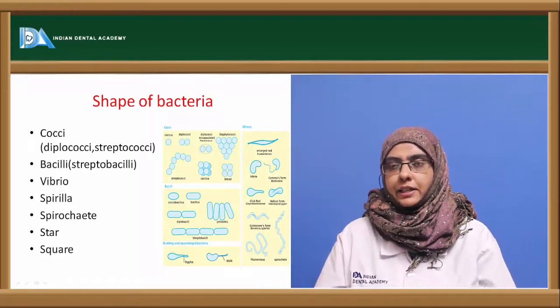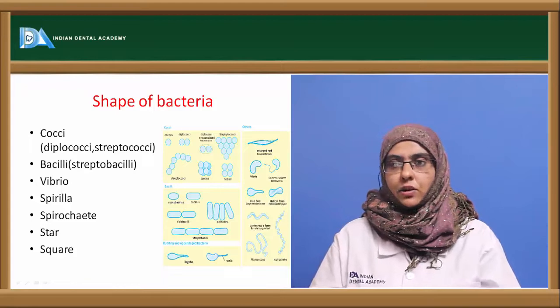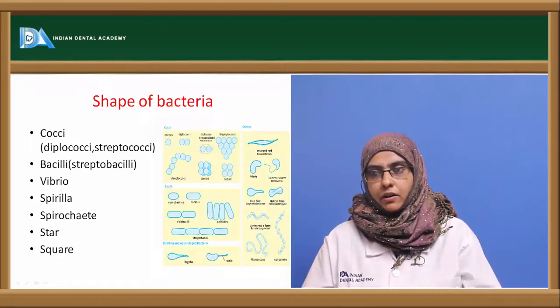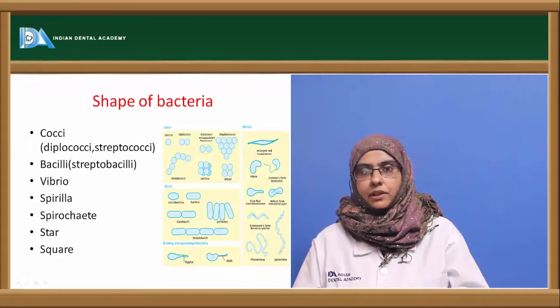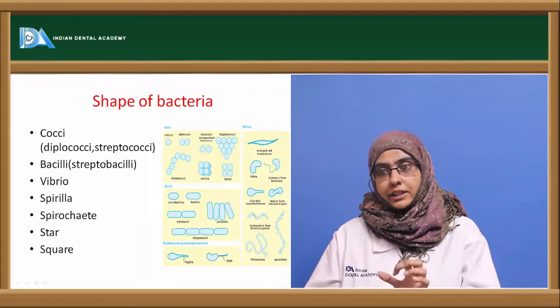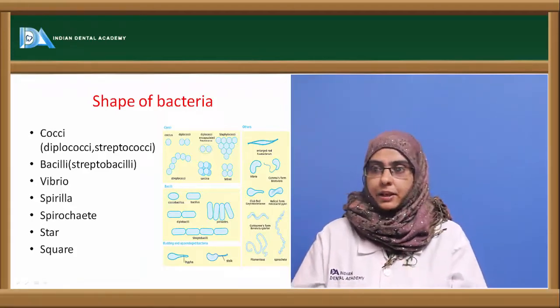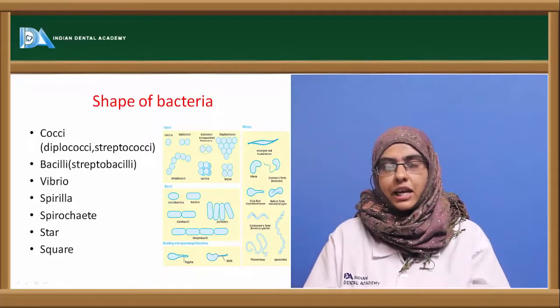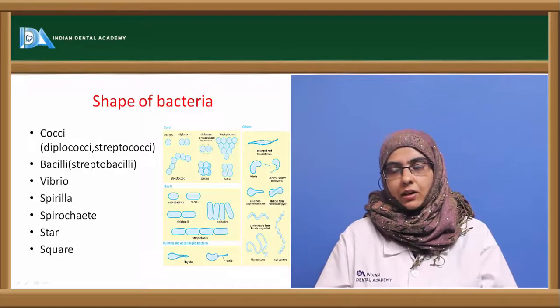Coming to the shape of the bacteria, the most important part of the morphology of bacteria, these bacteria can either be spherical or round, which is represented as cocci. They can be in the form of a rod, that is represented as bacilli. They can be slightly curved, which is nothing but the vibrio. They can be rigid spiral, which is nothing but spirilla. They can be flexuous spiral, which are nothing but the spirochetes. And the other shapes of bacteria can be star or square.